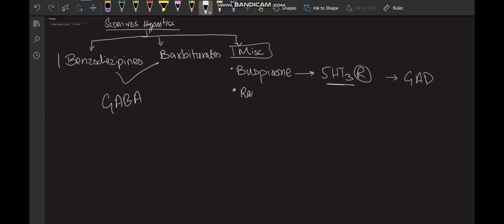The second drug we are going to study is ramelteon. You don't need to worry about it. I am going to explain all of these mechanisms in much more detail in a separate video, in an attempt to make you properly remember these drugs. Okay, then there is ramelteon. This one acts through the melatonin receptor. It's also used for insomnia, i.e. for sedation, but this one has a much lower dependency.